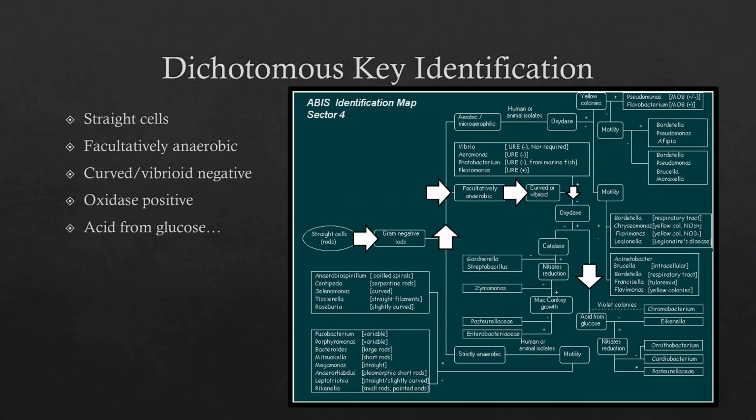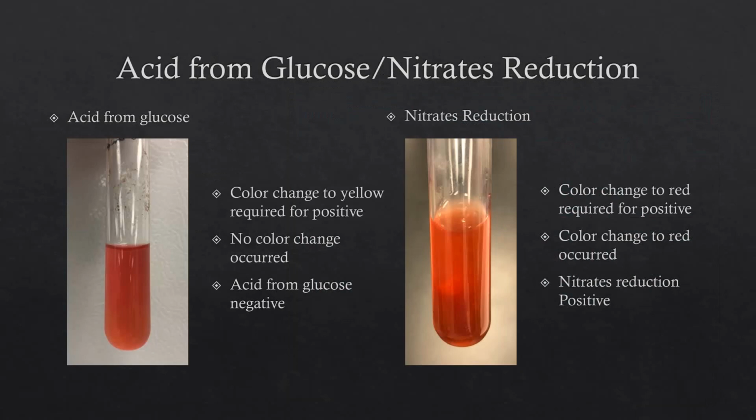I performed both tests, and these were the results. As can be seen in the image, the liquid for the acid from glucose was red preceding incubation just as it had started, indicating that the acid from glucose test was negative. The liquid in the nitrate reduction became red after testing, indicating a positive result.